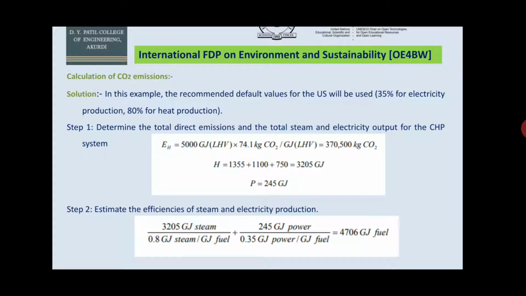The formula for that: the total heat for steam divided by 0.8, where 0.8 is the heat production percentage, which is given as 80%, plus 245 power for electricity generation divided by 0.35, that is 35% for electricity production, which is equal to the total combination of steam and electricity, or steam and power, equal to 4706 gigajoule of fuel.